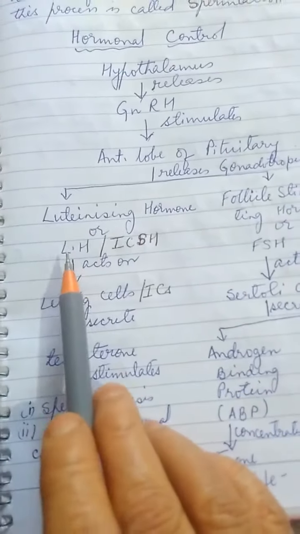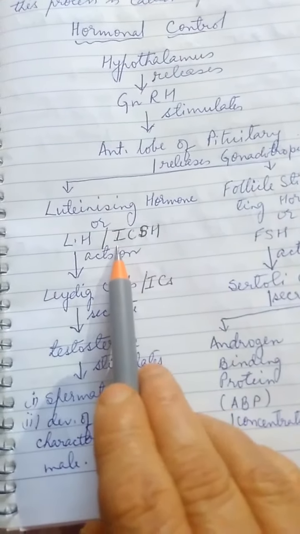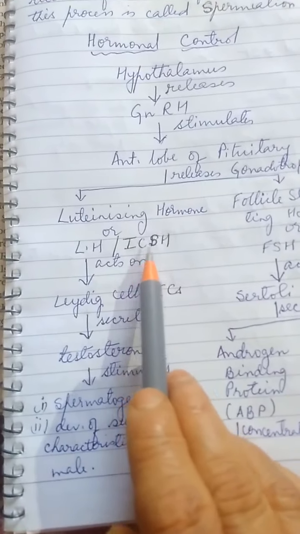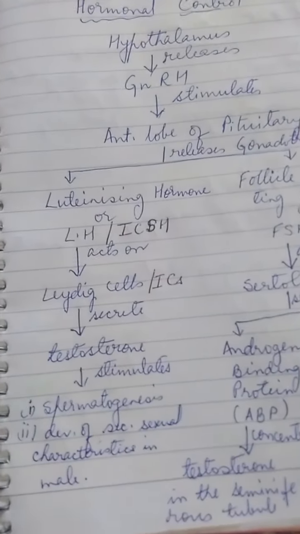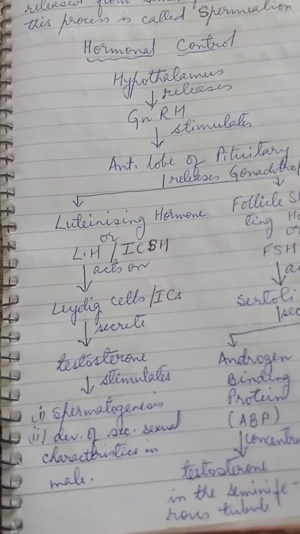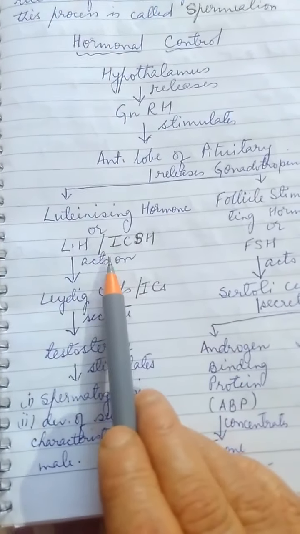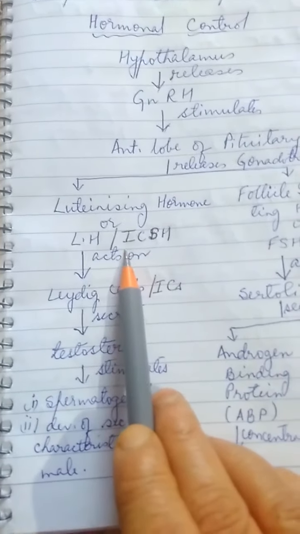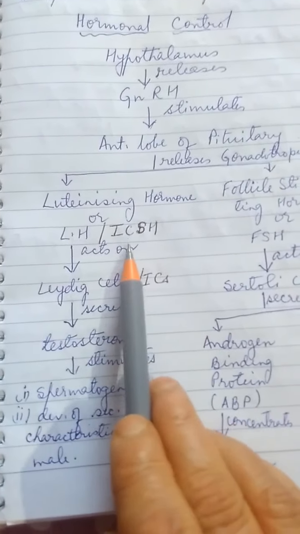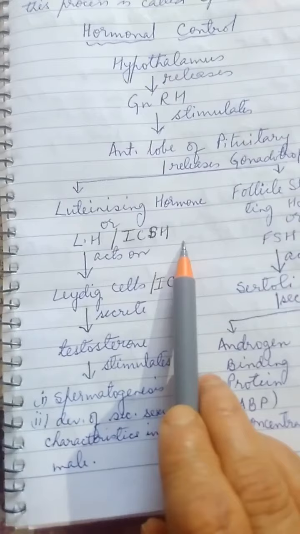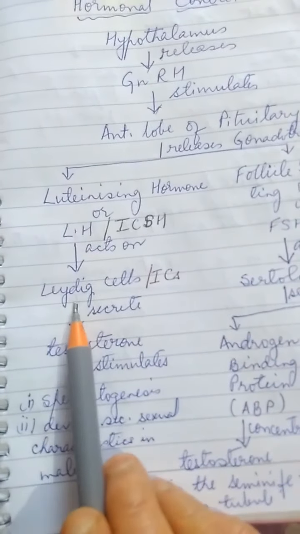This luteinizing hormone is also called ICSH, interstitial cells stimulating hormone. Everything is hidden in the name only. You don't need to remember anything extra. Luteinizing hormone or LH, its other name is interstitial cell stimulating hormone, right? I'll explain later on why it is also called ICSH. Now, what is the function of LH? LH acts on Leydig cells.